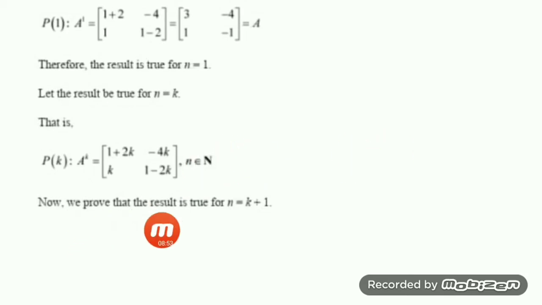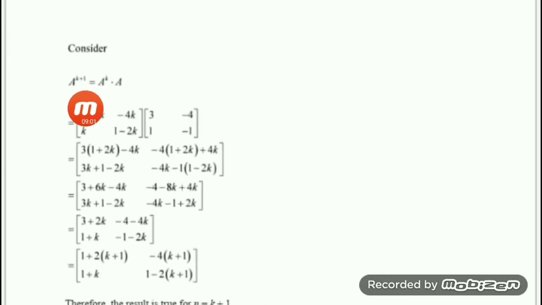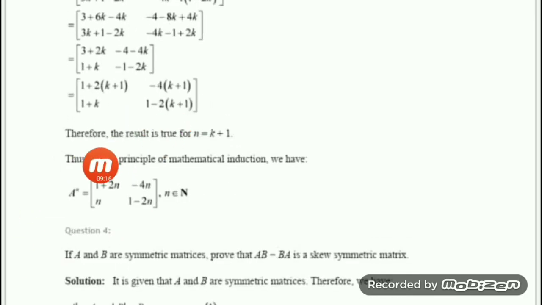Now using this we have to prove that the result is true for k plus 1. So in the place of k we have to get k plus 1. For that purpose, what is A to the power k plus 1? Let us write. A to the power k plus 1 can be written as A to the power k into A. Put the value of A to the power k and A, do matrix multiplication and arrange it. Doing the arrangement we have got what? This is similar to the Pn form. So the result is true for n is equal to k plus 1. By the principle of mathematical induction, we can say the result is true for all n.